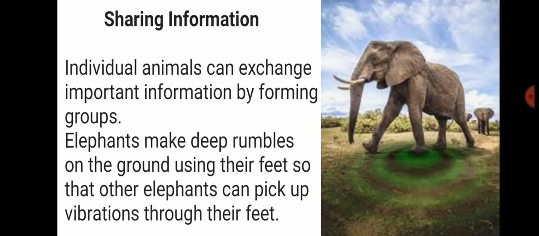Elephants make deep rumbles on the ground using their feet so that other elephants can pick up the vibration through their feet. Suppose an elephant is in a forest and wants to exchange information, they send the message by rumbling their feet on the ground, and the other elephants get the information like that.